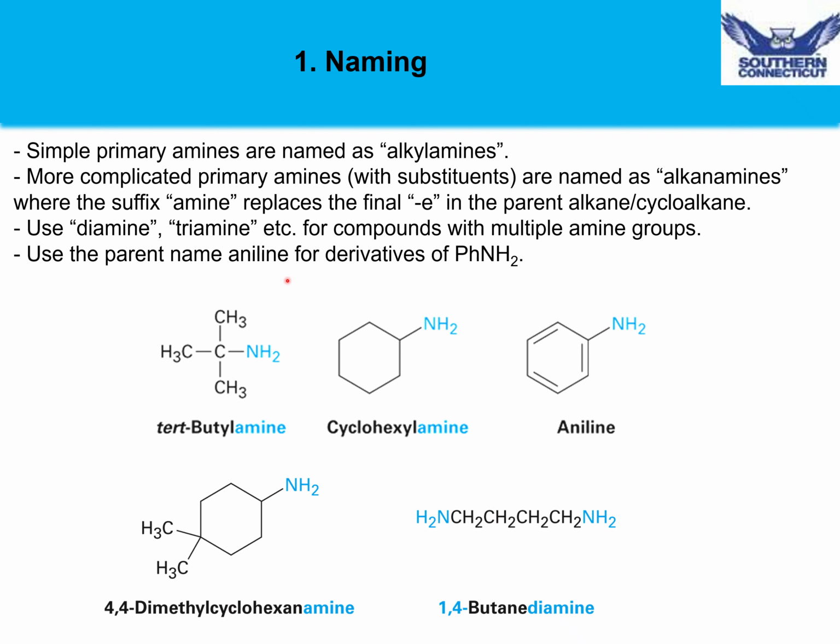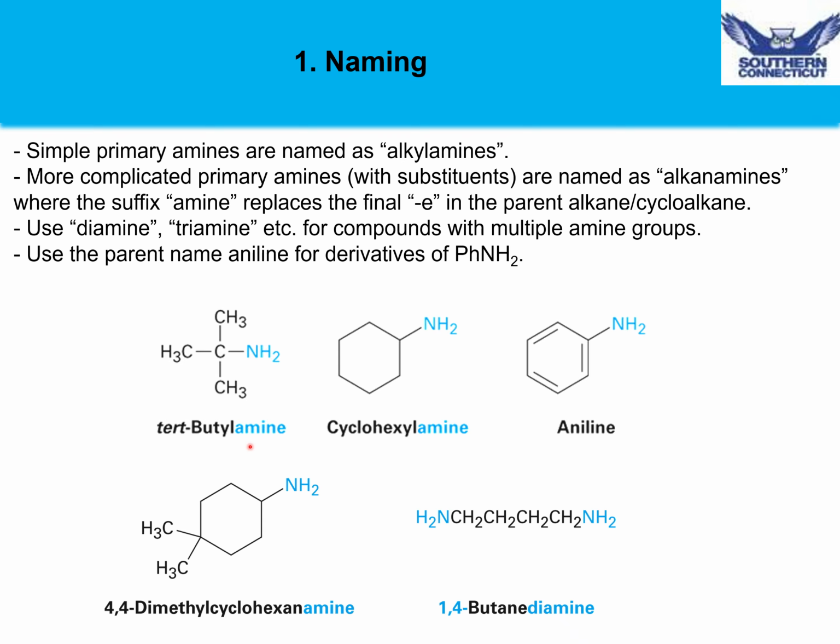Here's a few examples of primary amines and how they're named. The first one is tert-butylamine, since it contains a tert-butyl group attached to an amino group. The next one is another simple amine, which is a cyclohexyl group attached to an amine, so its name is cyclohexylamine. A slightly more complicated example has 2 methyl groups at the 4 position of the cyclohexane. So this is named as 4,4-dimethylcyclohexaneamine.